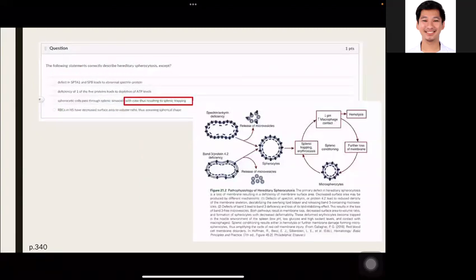Next question. The following statement correctly describe hereditary spherocytosis except. So we have defect in SPTA1 and SPB leads to abnormal spectrin, yes. Nandun yun sa PowerPoint. Deficiency of one of the 5 proteins, yes. RBC in HS have decreased surface volume ratio, thus assuming spherical shape. Diba, nakita natin doon, kaya nga increase ang kanilang OFT kasi decrease yung kanilang surface area to volume ratio.